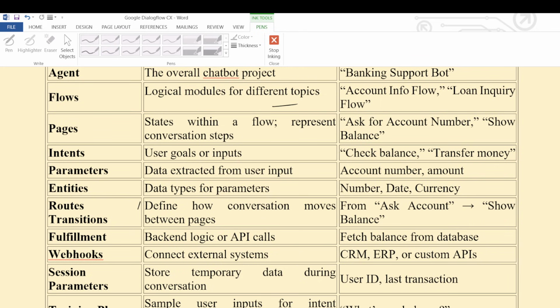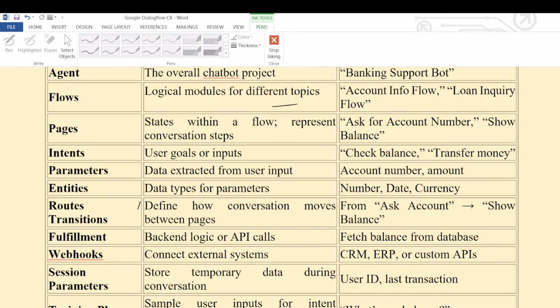Now, what are entities? Intent is clear, parameters is clear. Now what are entities? Entities are nothing but data types for parameters, from the data extracted from the intent. For the intent parameters, it is the type of data, like number, date, currency, or person, like date of birth, or policy, or profit loss gain. That information it will capture from the parameters.